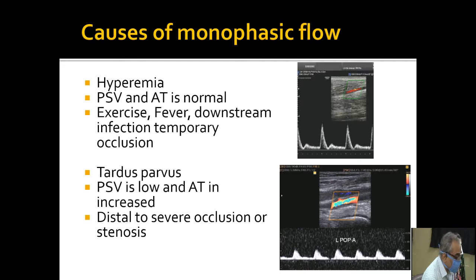The second type of monophasic flow is called tardus parvus flow. Here the peak systolic velocity is low and the acceleration time is increased. If you see the upper image and the lower image, you will see the difference: the normal peak systolic velocity with a normal spectral window, and a reduced peak systolic velocity with a full field spectral window. This is seen distal to severe occlusion or stenosis. There is usually a gradual peak and spectral broadening also.